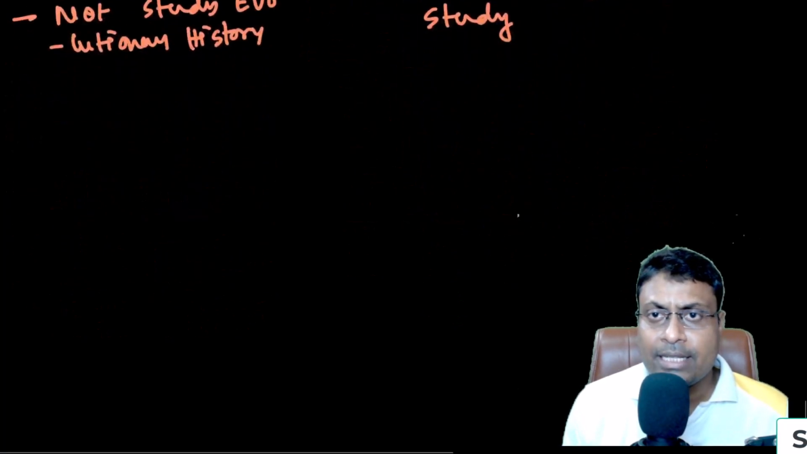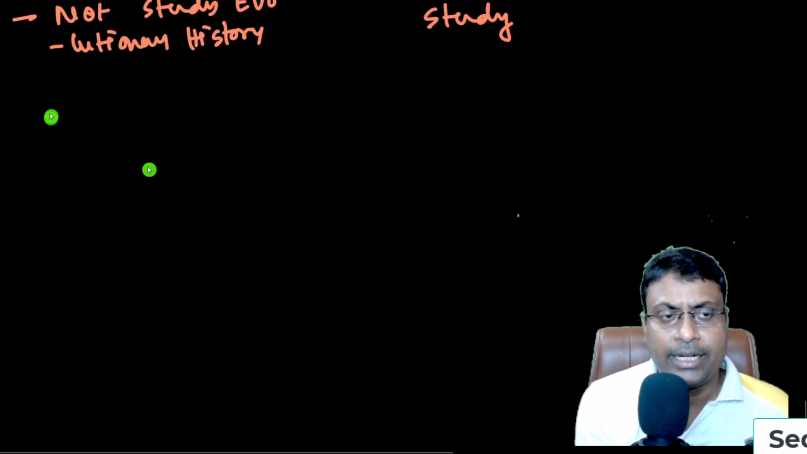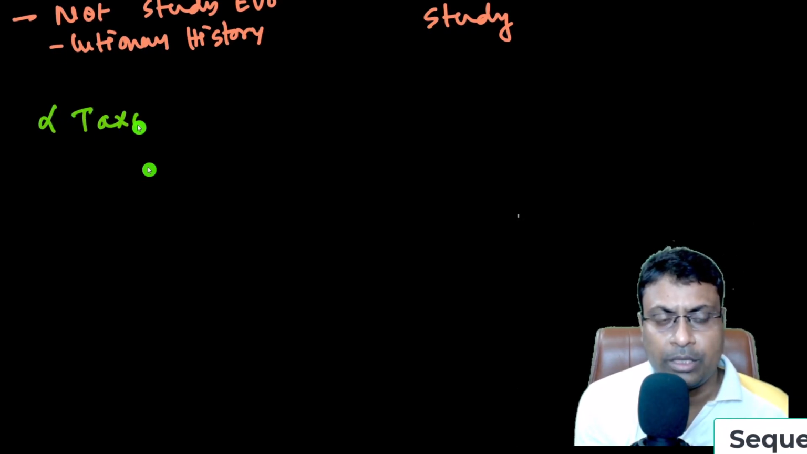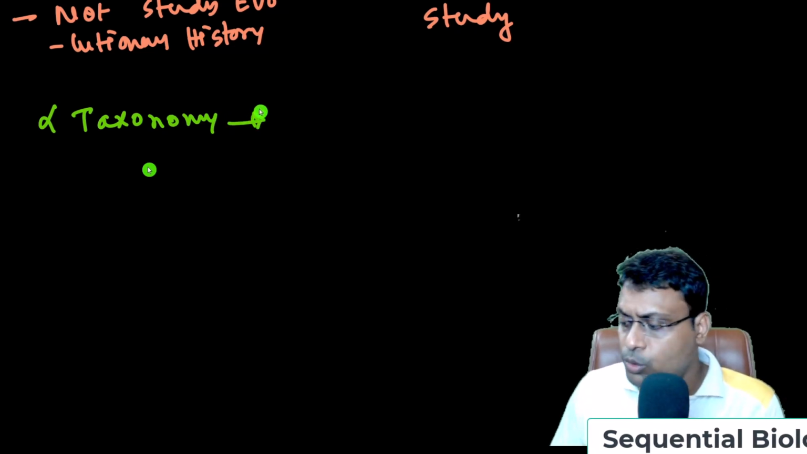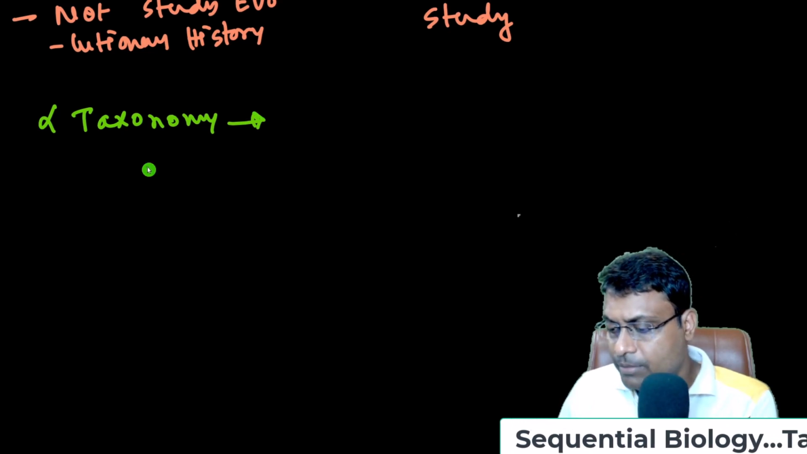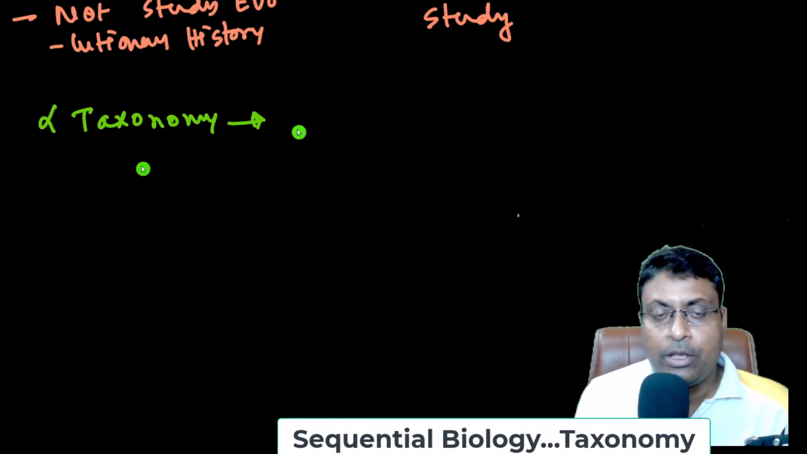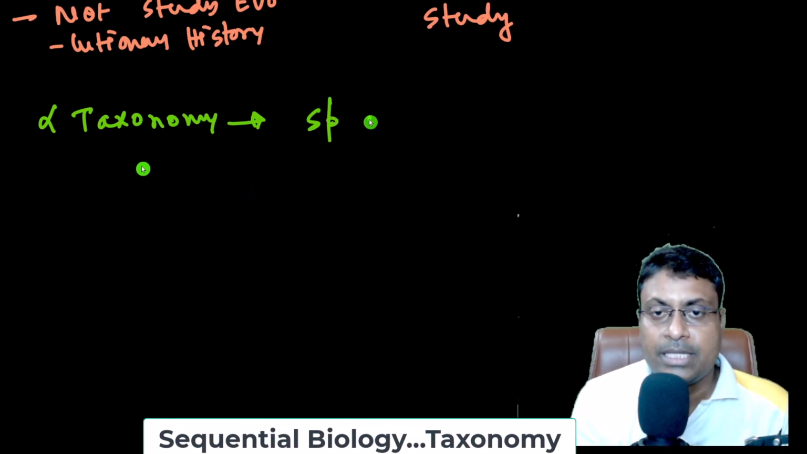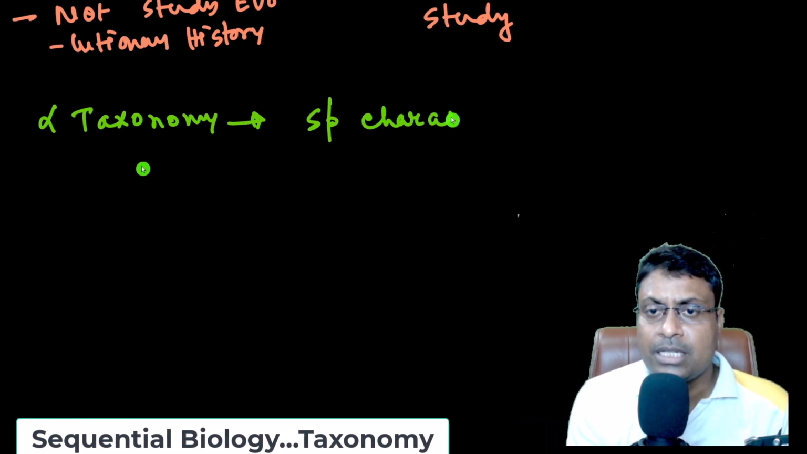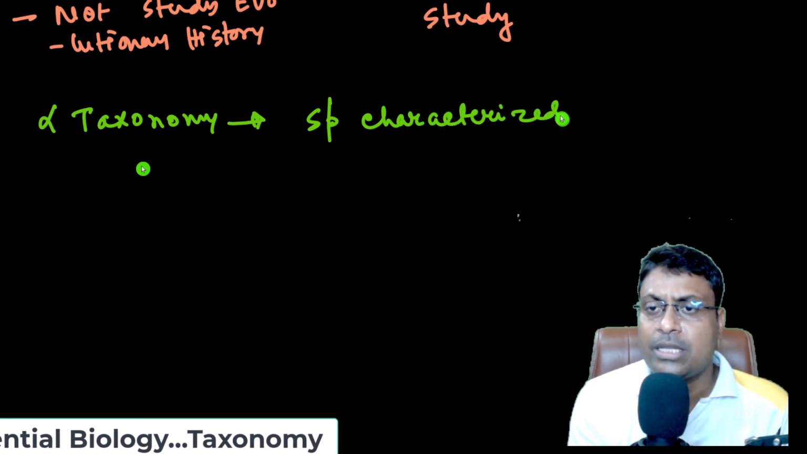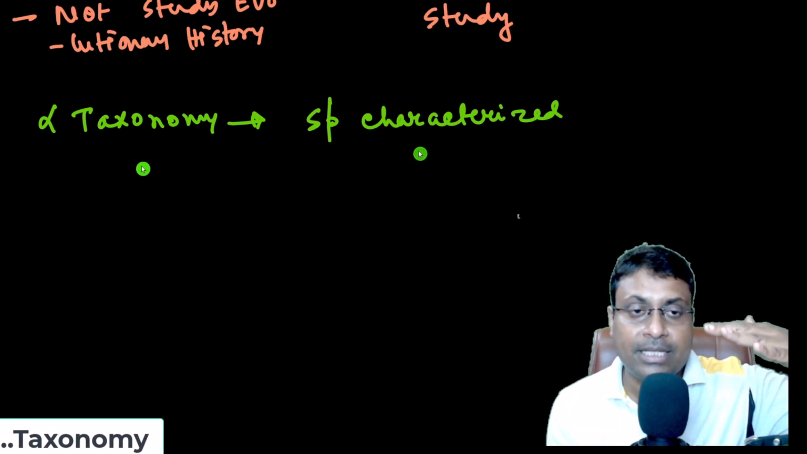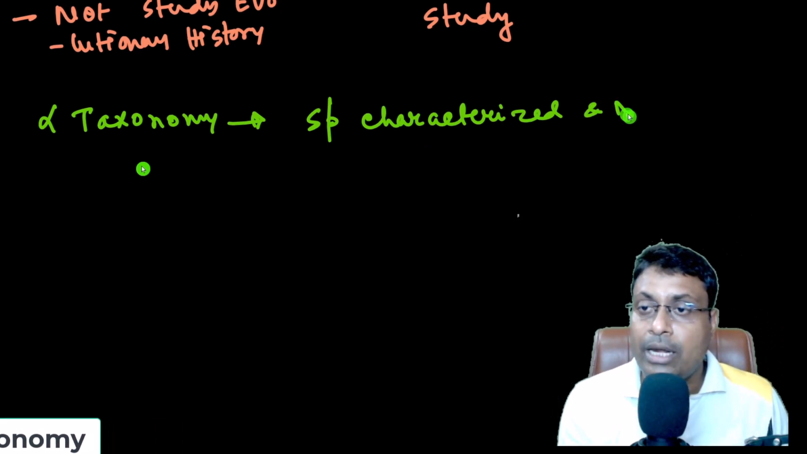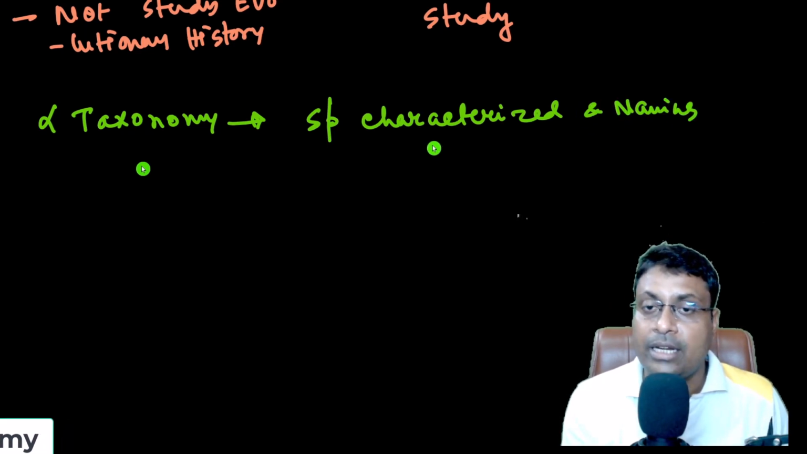Now we will discuss a few important terms related to taxonomy. First is alpha taxonomy. Usually these terms are very confusing and very closely related, so you should have a clear concept about them. In alpha taxonomy, the species is characterized and named. Here only the species level is studied. We know there are about 1.7 million species, and their features are analyzed, and also the naming of species, that is, the binomial nomenclature.